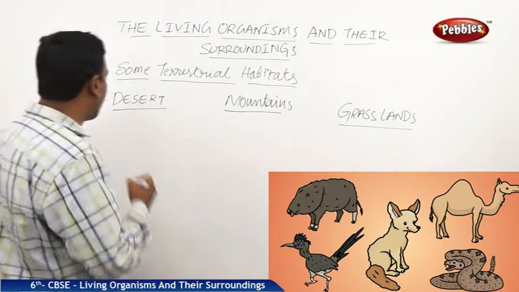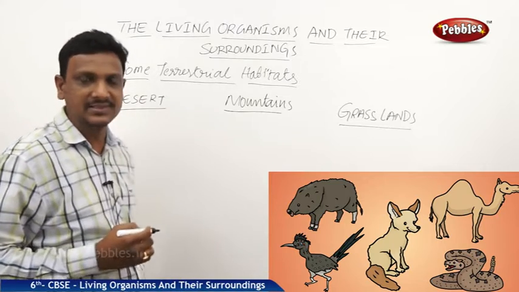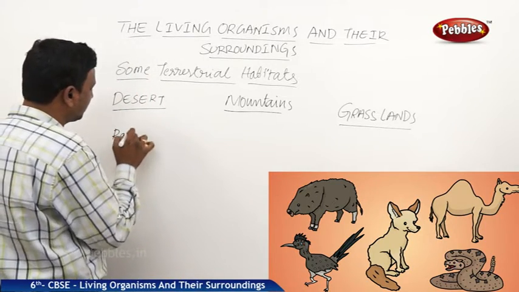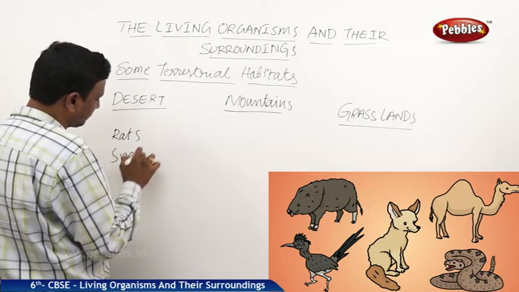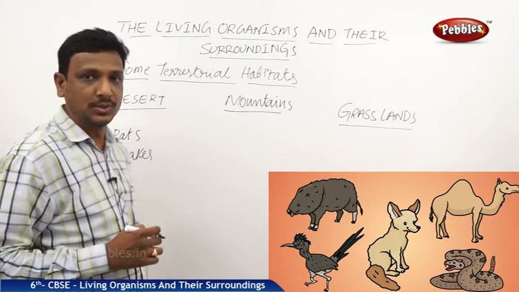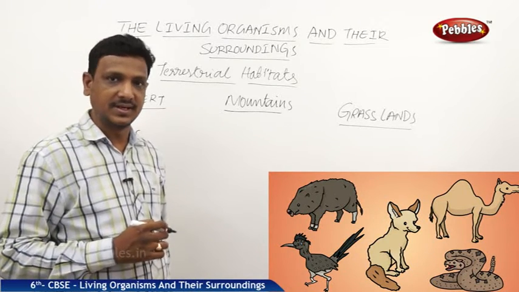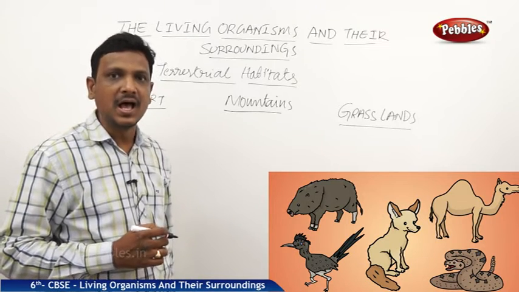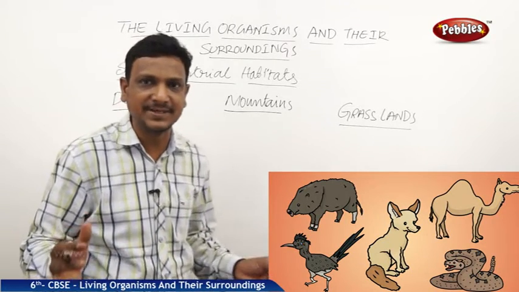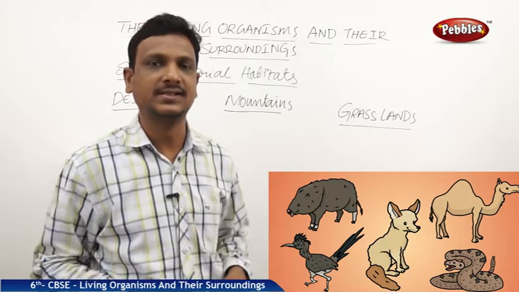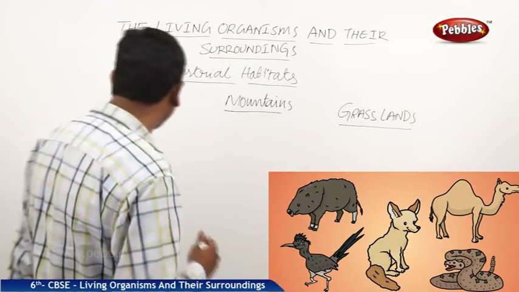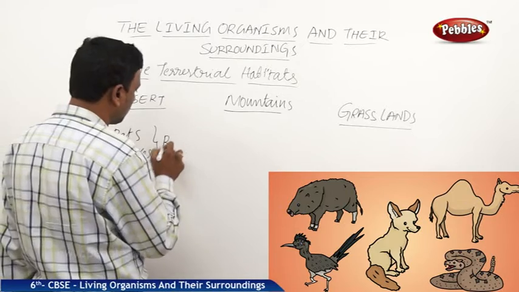In desert, not only camel, there are certain animals like rats, desert rats and snakes also live in the desert, right? Then how do they live? Desert rat and snake, how they can withstand the high temperature of the desert. So these animals, they make burrows in the soil, burrows.